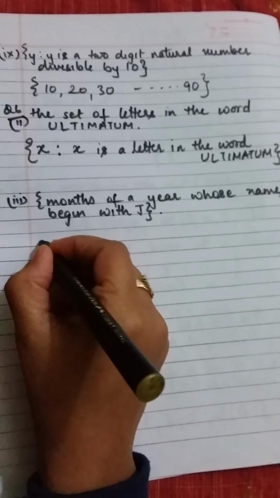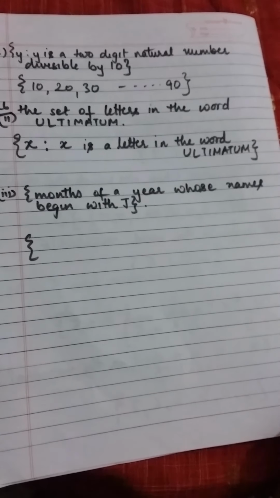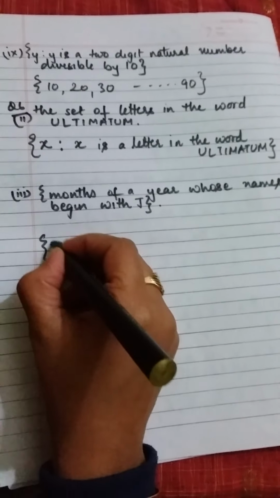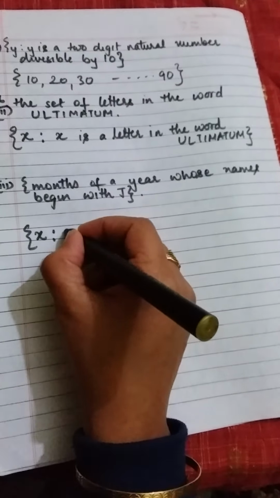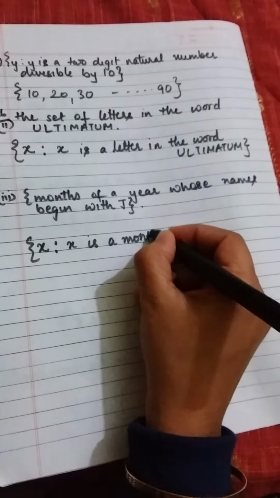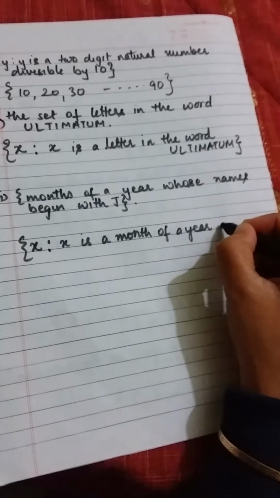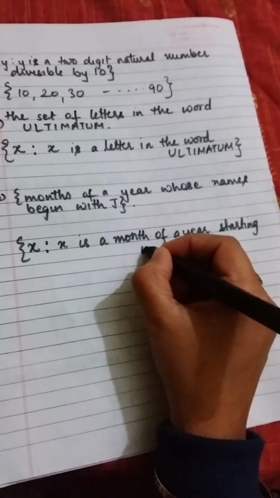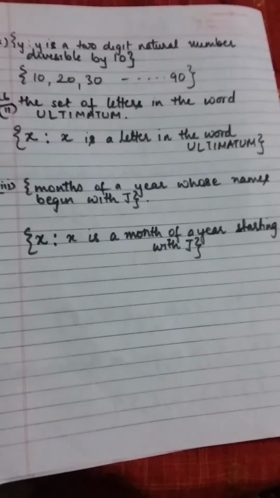Now let's take the next example. Next question, that says months of a year whose names begin with J. So what is x here? It's x such that x is a month of a year starting with J. So this is what my x is.